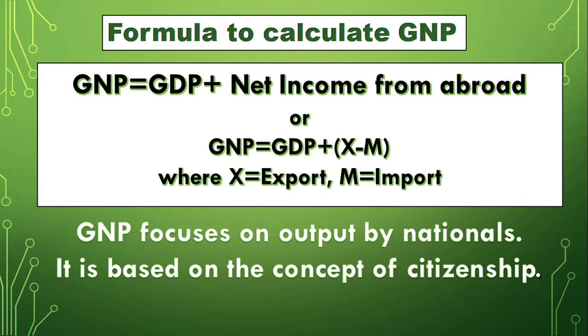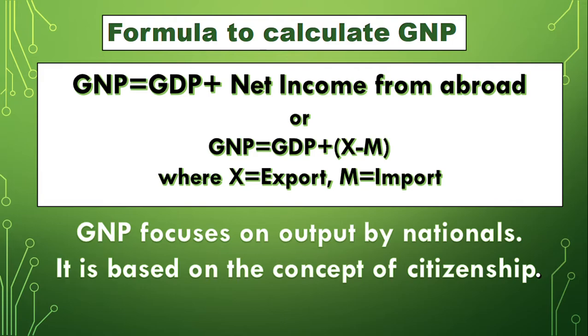Now let us talk about what is net income from abroad. You know that there are so many people who are working in our country, who are the citizens of our country. They work inside our country to produce different types of goods and services.